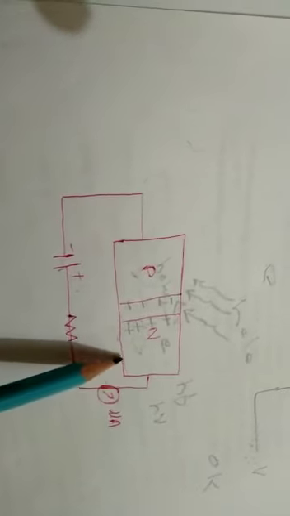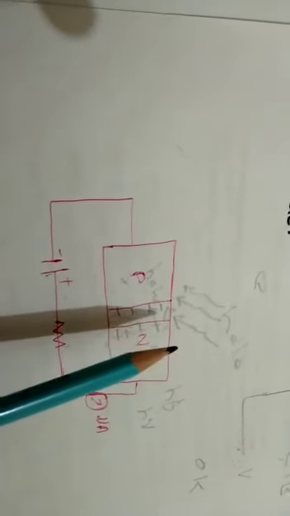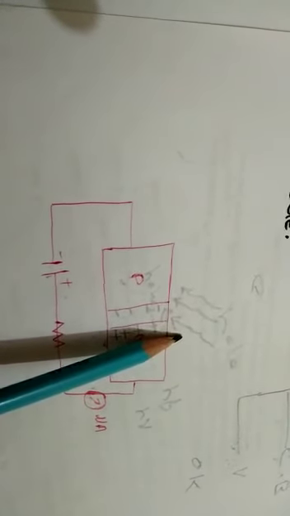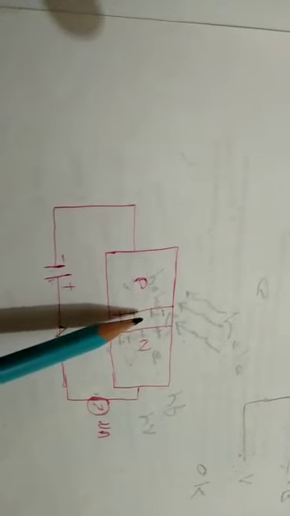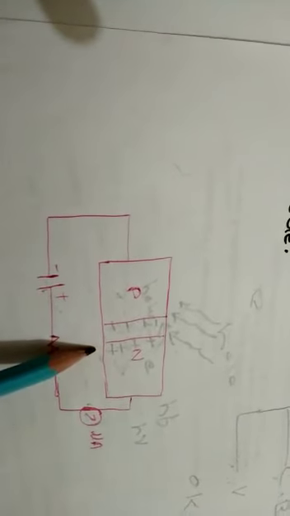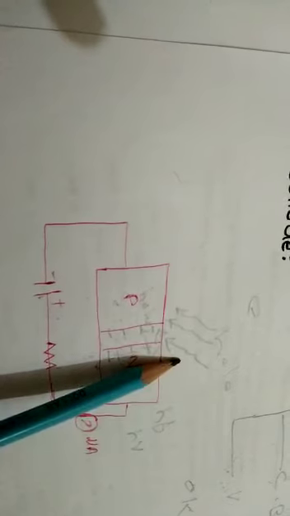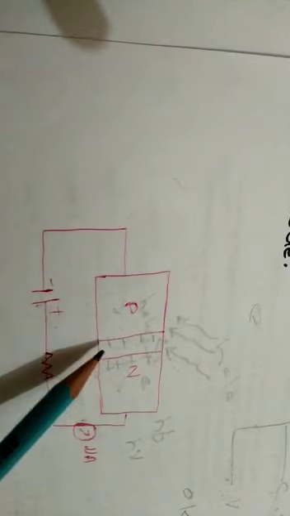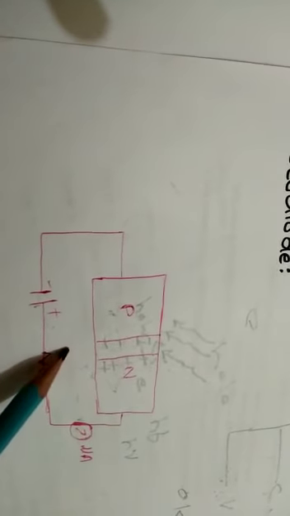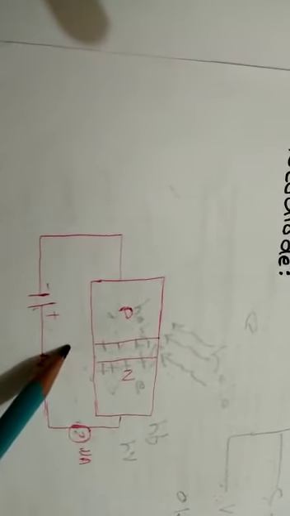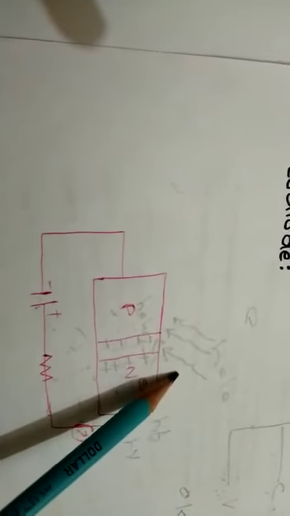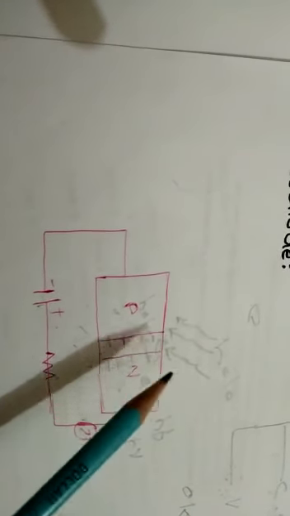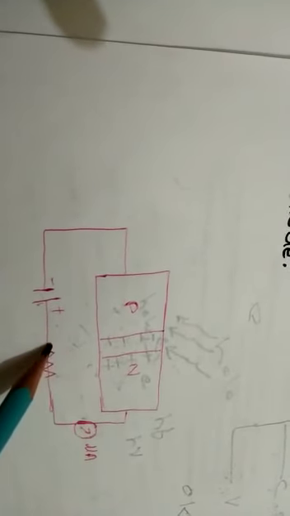The amount of current inside the circuit due to light depends upon the intensity of light. If the intensity of light is greater, there is generation of more charge carriers and more current flows inside the circuit. If the intensity of the light falling over the junction is less, there is generation of fewer charge carriers and less current flow. The current flowing inside the circuit, that is photocurrent, depends upon the intensity of the light. Greater the intensity, greater the current; less the intensity, less the current.